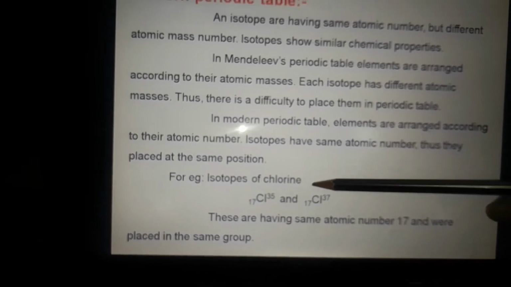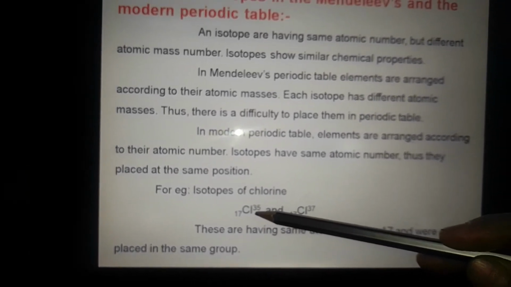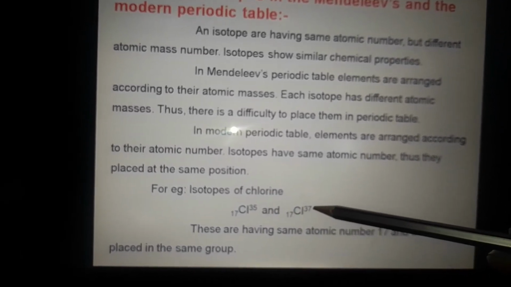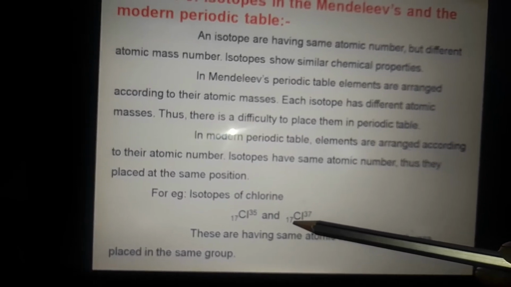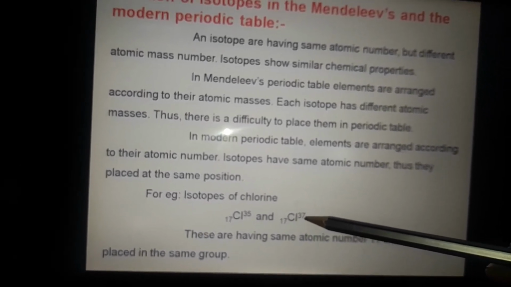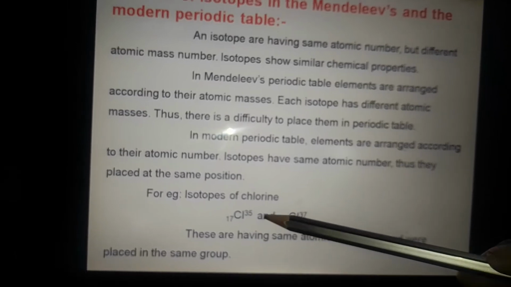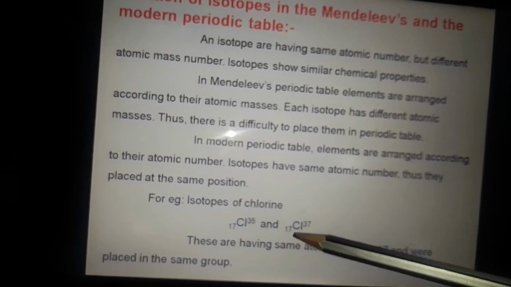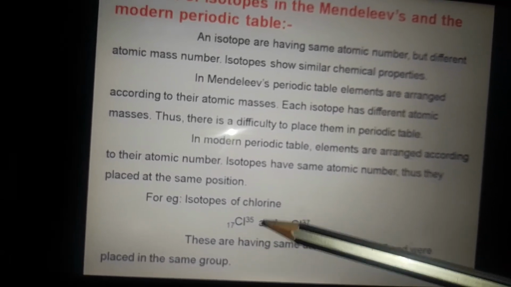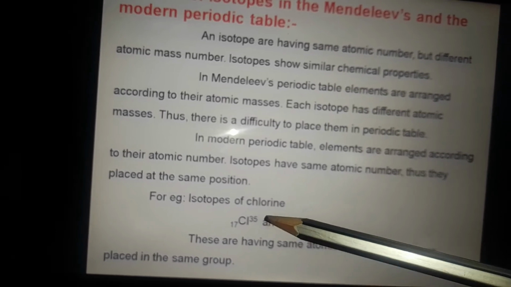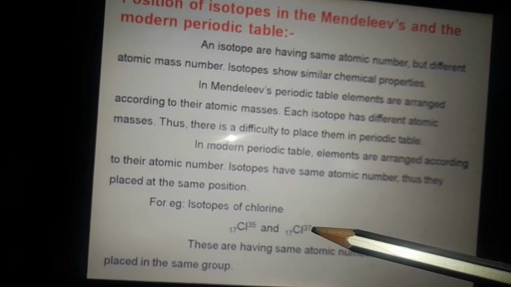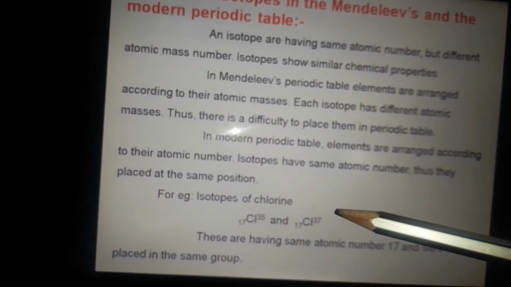Suppose we are considering isotopes of chlorine. There are two isotopes of chlorine, chlorine-35 and chlorine-37, written as 17Cl35 and 17Cl37. The lower number is the atomic number and the upper one is the atomic mass number. Their atomic number is the same, 17, but their atomic mass numbers, 35 and 37, are different.